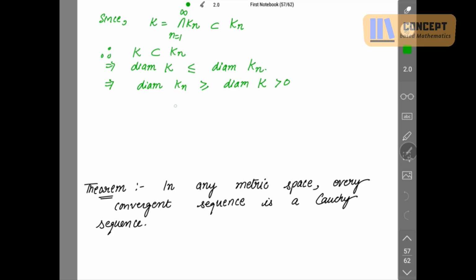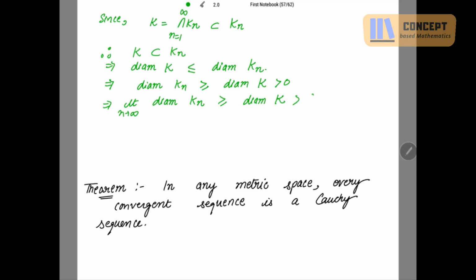Now taking the limits all over this, limit n tends to infinity, diameter Kn is greater than or equal to diameter K. Since the limit is on n, here only limit n tends to infinity I should write. Here I should not write because here it is only K.